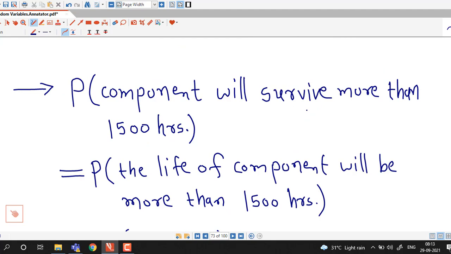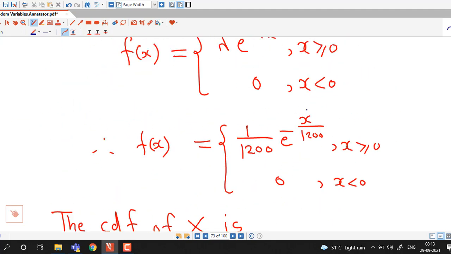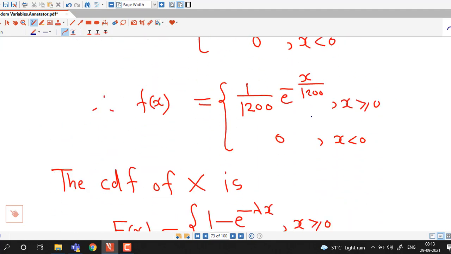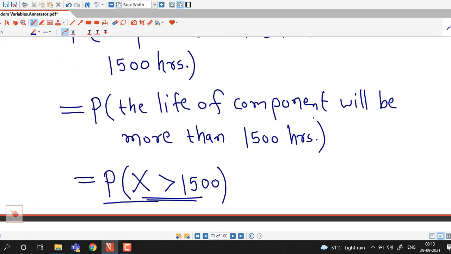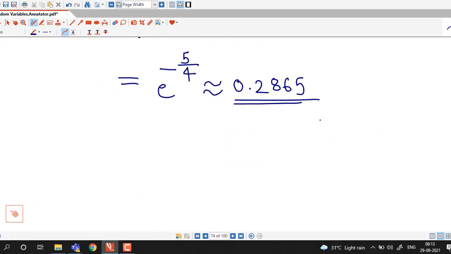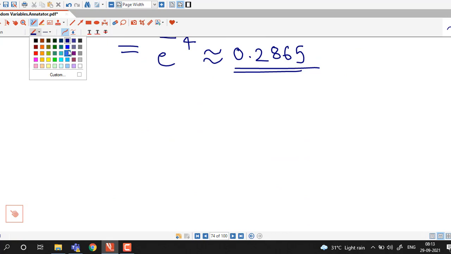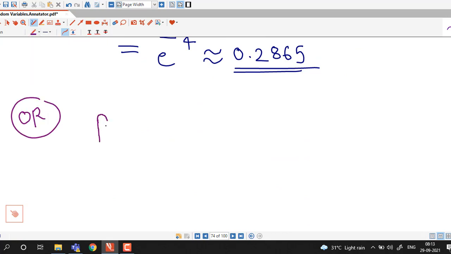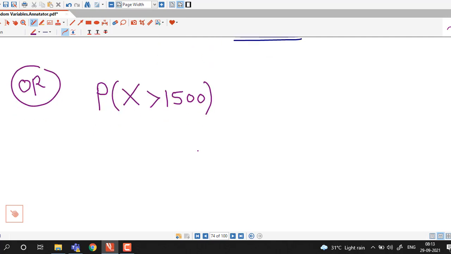Now if someone is interested in using the PDF, then the PDF can also be used to calculate the same probability. So now we are calculating the same probability using the probability density function. We start from this step, probability that x is greater than 1500. This I can rewrite as 1500 is less than x is less than infinity.